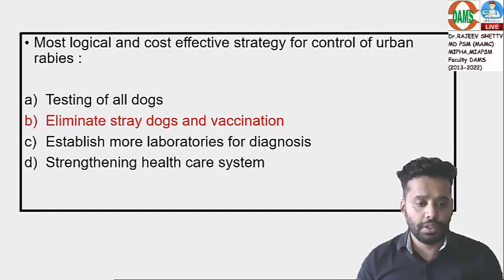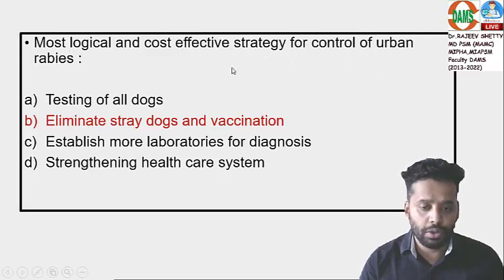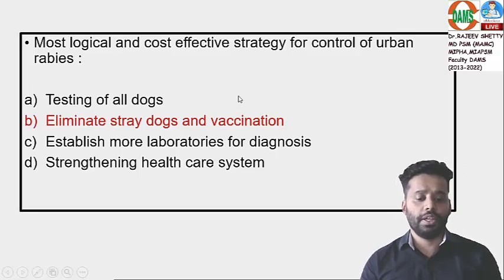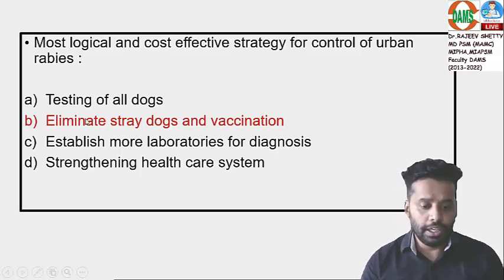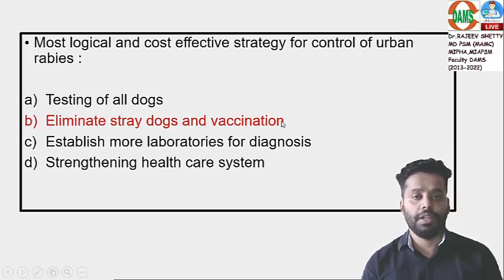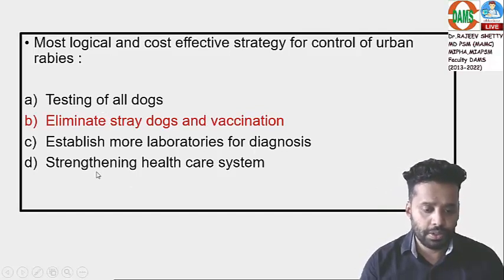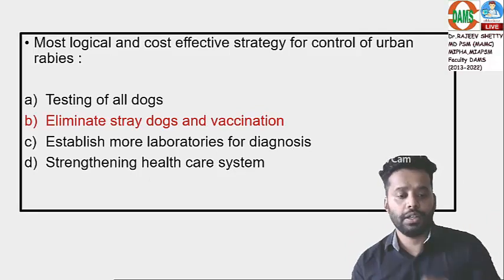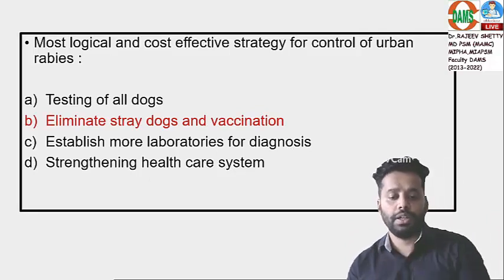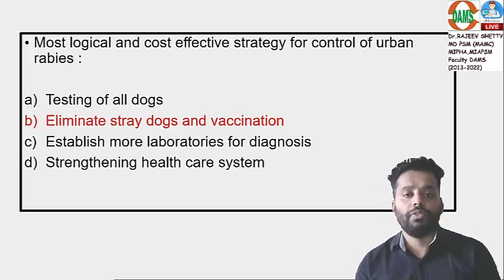Come to the next question. The most logical and cost-effective strategy for control of urban rabies? It's a very good question. WHO says mass vaccination of dogs, and that was mentioned in the option. Eliminating street dogs and mass vaccination was the answer. Testing, no. Labs for diagnosis, no. Strengthening healthcare system is a vague option. So the clear-cut, logical and cost-effective strategy for control of rabies is eliminating street dogs and vaccination.